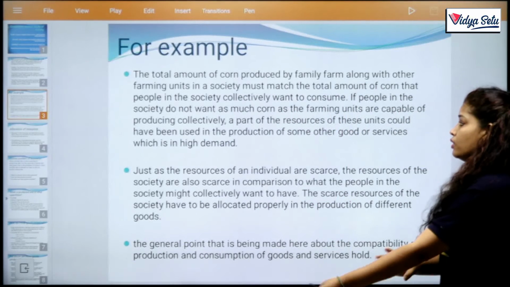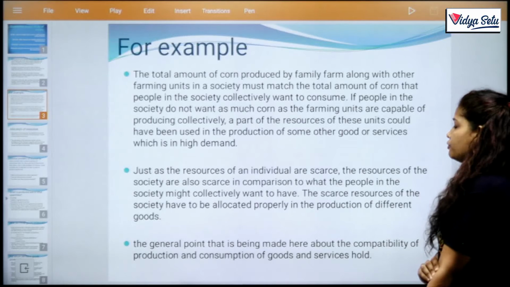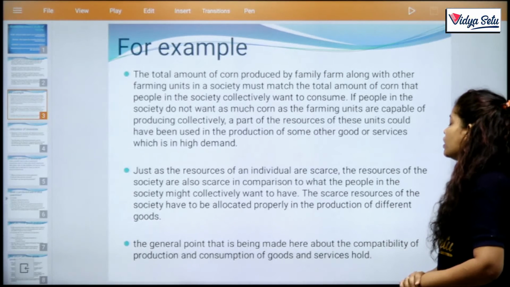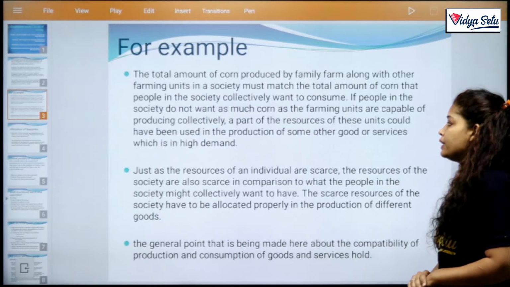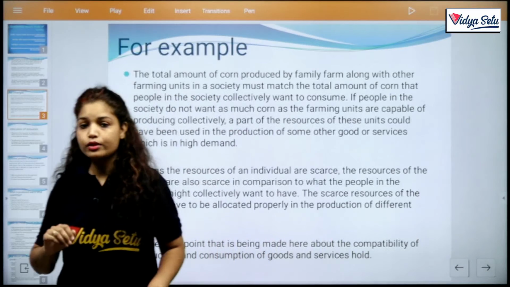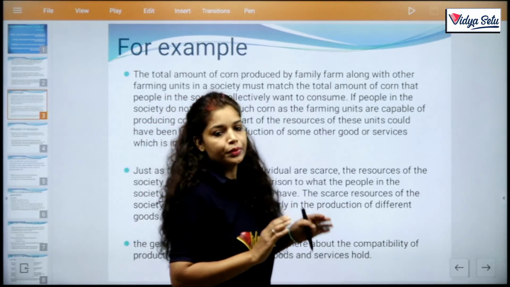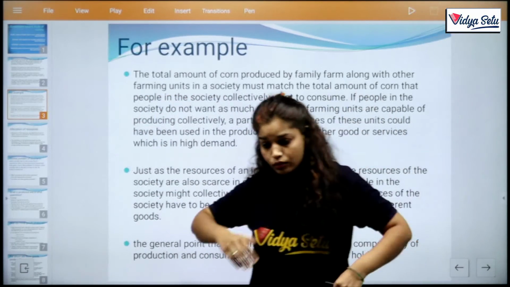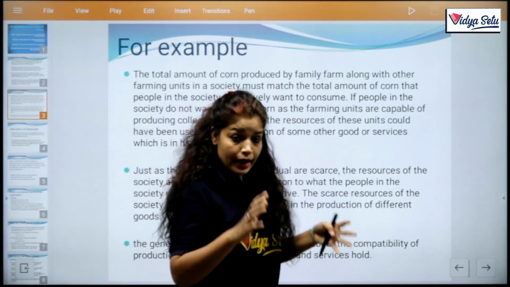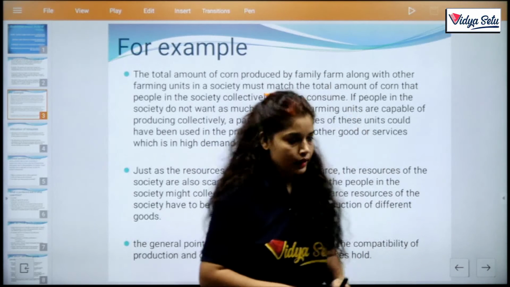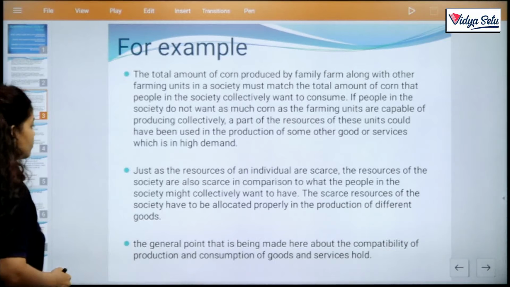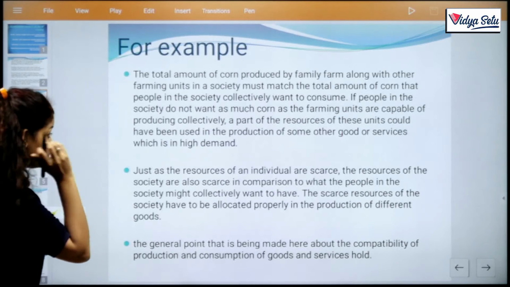So for example, the total amount of corn produced by a family along with other farming units in a society must match the total amount of corn that people in the society collectively want to consume. What is it trying to say? It is trying to say that suppose I produced something, clear, but for that production I used limited resources and produced 100%, clear? Suppose I produce corn or wheat, whatever.